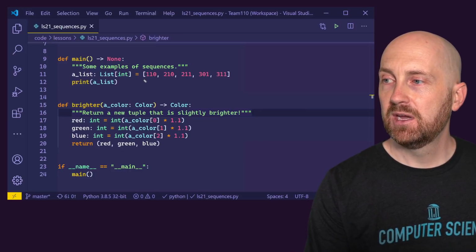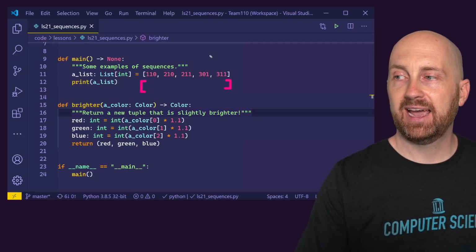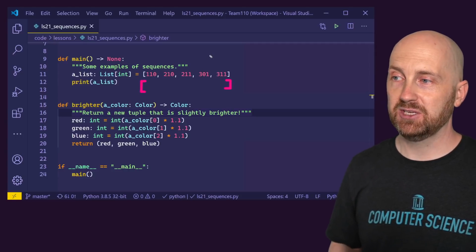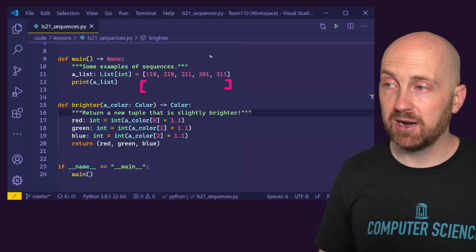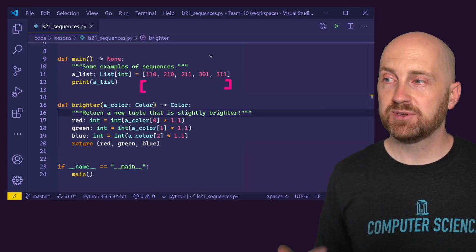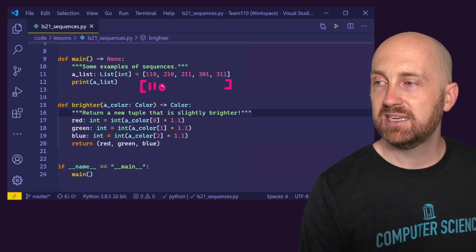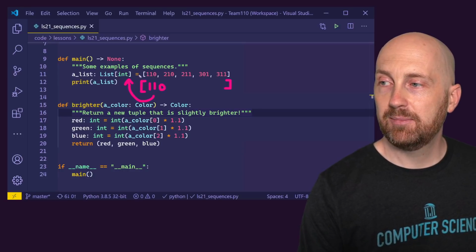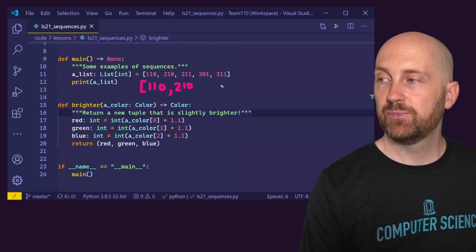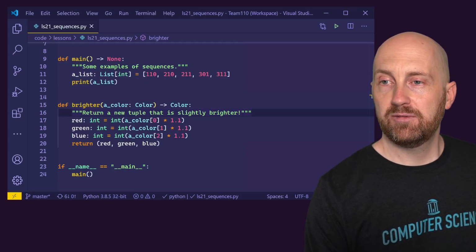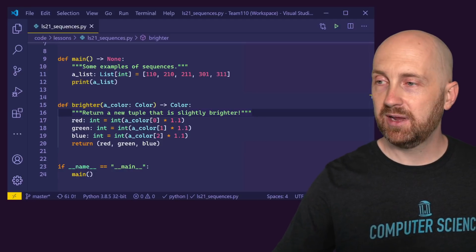For list literal syntax, we have these square brackets that when you use them as a value in this way, so notice we're using this on the right-hand side of the assignment operator, and we're setting up some more literals in here, and all of those literals are of the type that matches. So 110 is an integer that matches up with the type of list that we're working with. 210 is also an integer, so on and so forth. If we tried to initialize this list with values that were not integers, we would have problems.